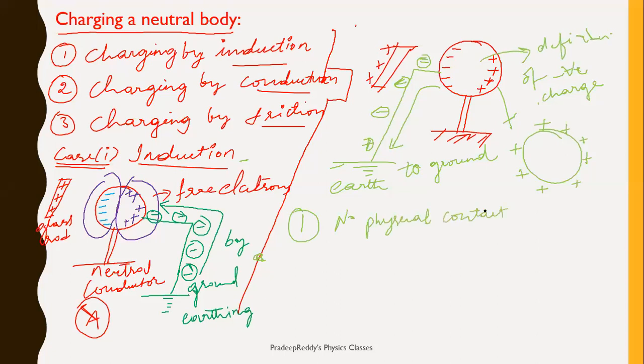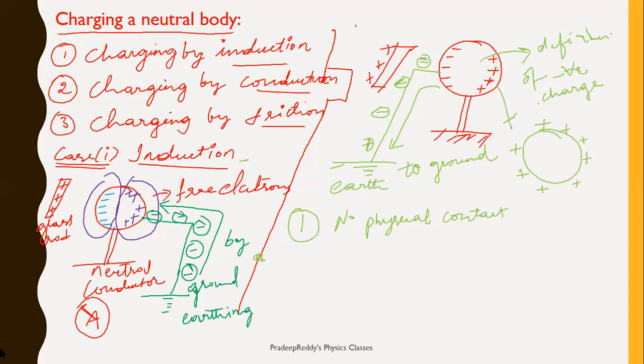Just you are placing it nearby a neutral body. As a result, when you are connecting it to the ground, the charge get transferred either from ground to the conductor or conductor to the ground. That depends upon which side you are grounding. So the positive charge or negative charge will be uniformly distributed on the surface of the conductor, right? This is the first method, charging by induction.